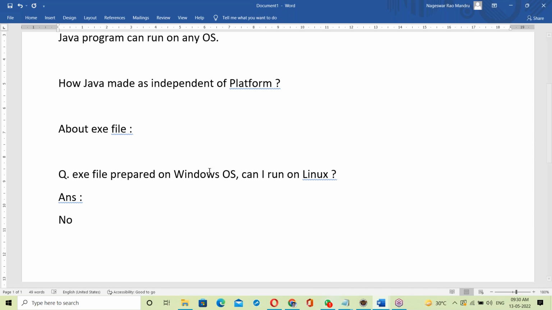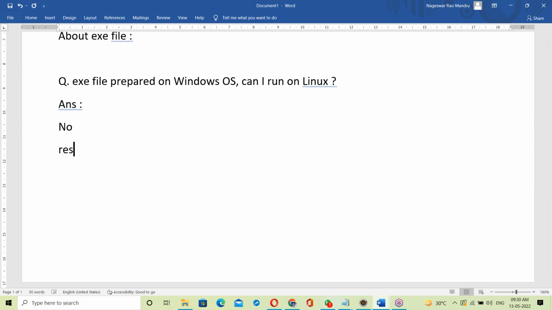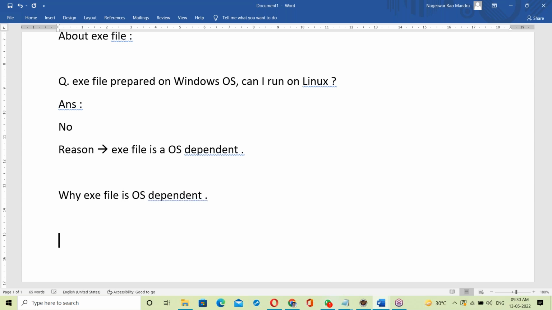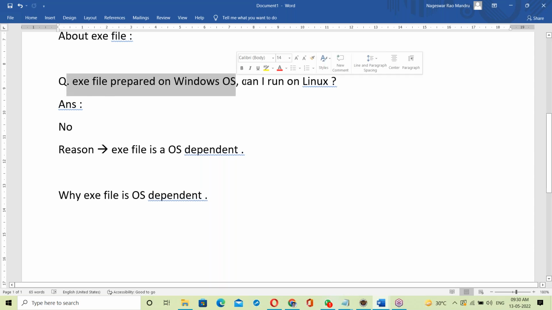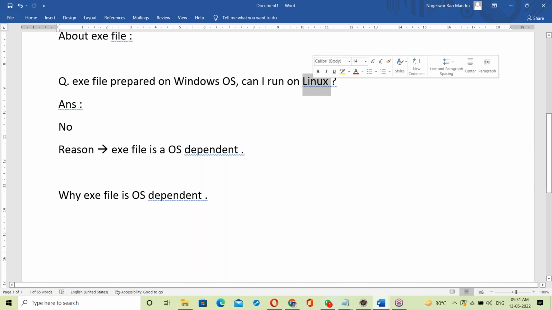Here the answer to the question, can an exe file prepared on Windows OS run on Linux OS, is no. We can't run it. The reason is that an exe file is OS dependent. A Windows-based exe file can run only on Windows OS, and a Linux one only on Linux OS.